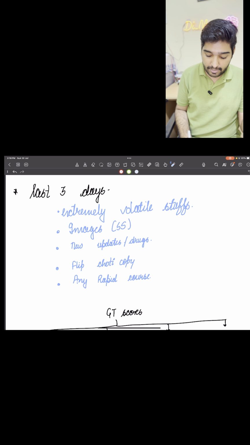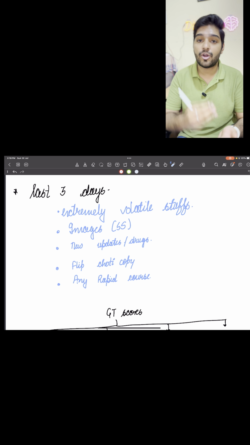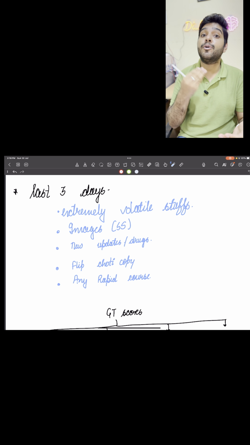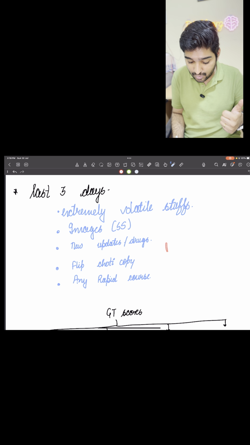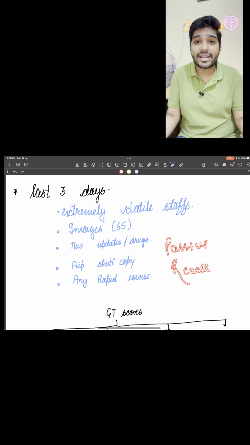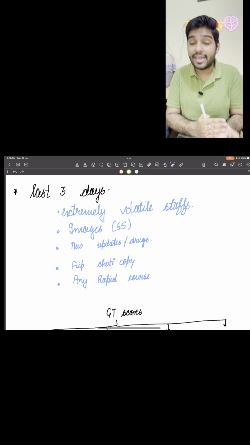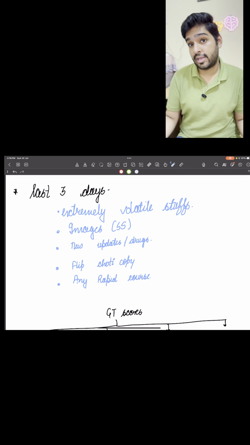Very important, you have to flip the choti copy. Flip the choti copy. I think you would have made the choti copy. If not the choti copy, then the topics you have to just flip over. What is that known as? This is what we always talk about, the passive recall. Now I'm not going to talk about the active recall again and again. The active recall thing would have been done till now. From here onwards, the passive recall has to be started.